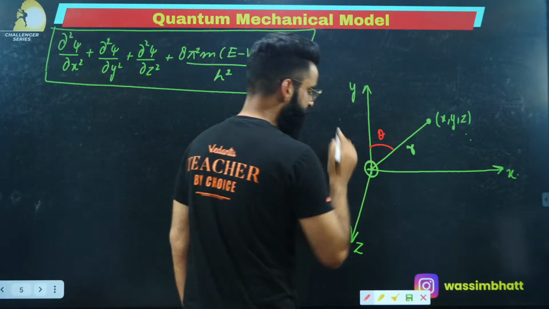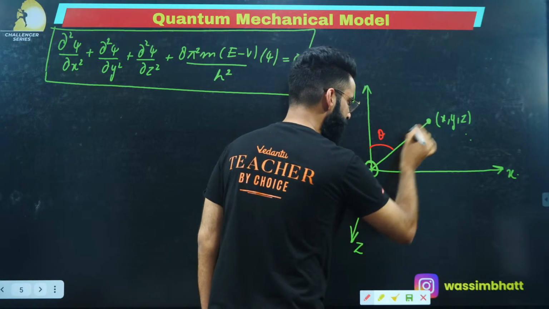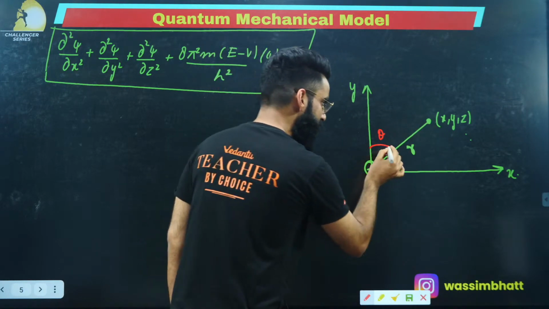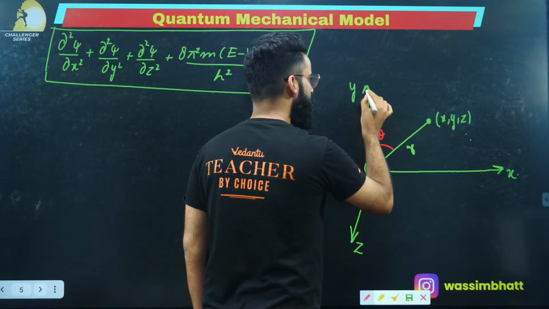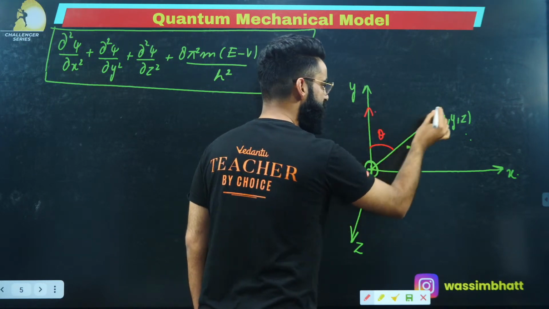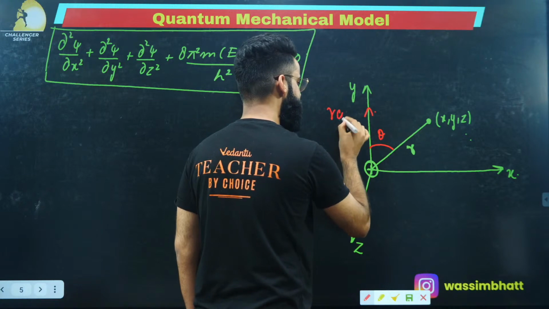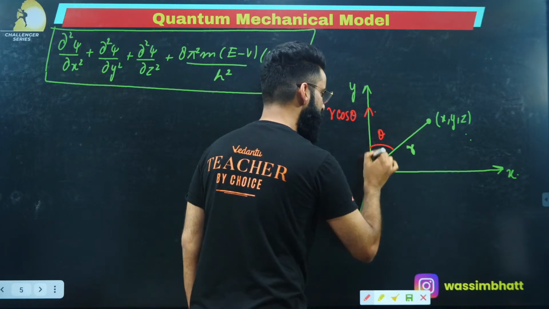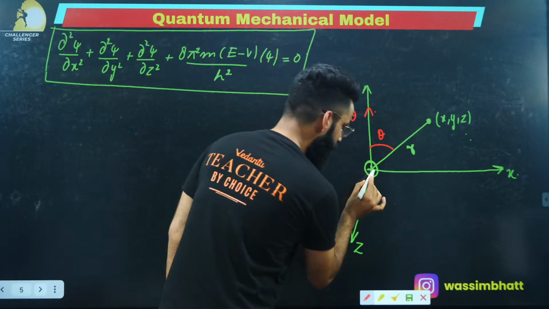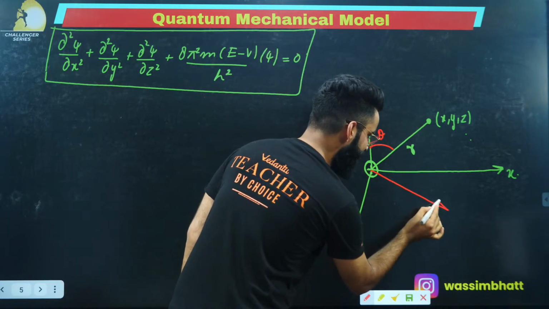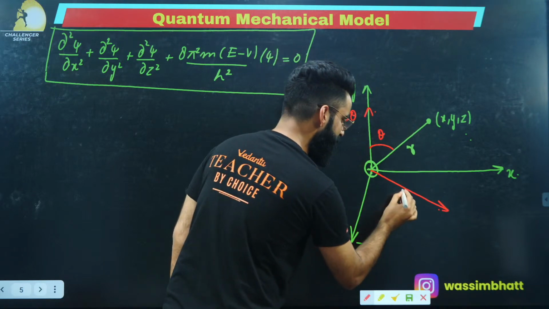Now first of all, I'll be resolving this radius vector into its two components. This r is making angle theta with this y-axis, so towards the y-axis there will be r cos theta. This is the component of your radius vector along the y-axis. Now over here somewhere, there will be one more component of this r. It's going to be r sine theta.